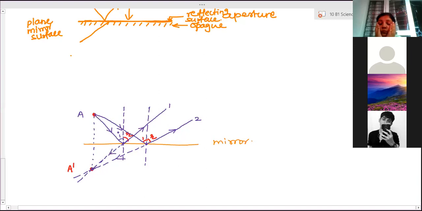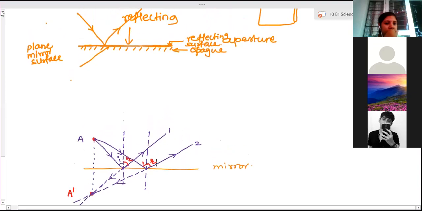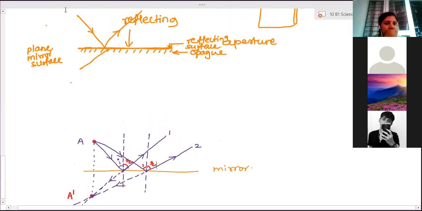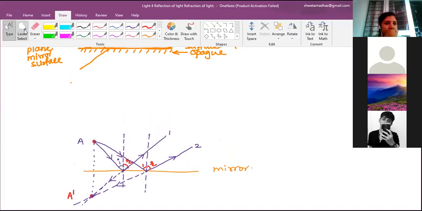You have to keep a pencil, compass, scale, and eraser with you for drawing all the ray diagrams, because we need them every class. Ma'am, can you scroll a bit up from reflection, to the above ray diagram? Yes.